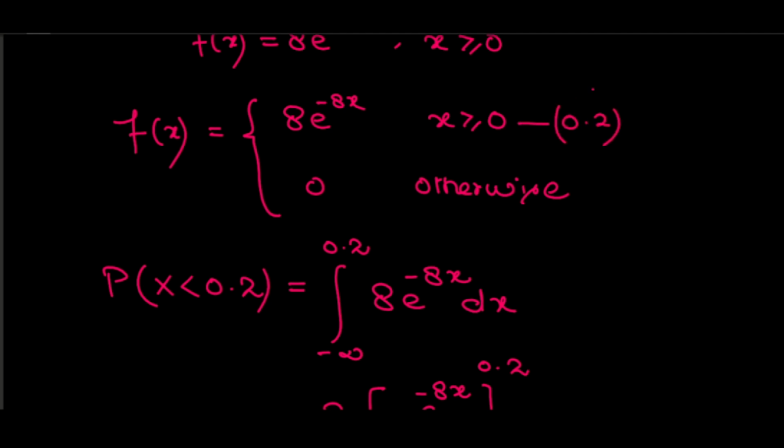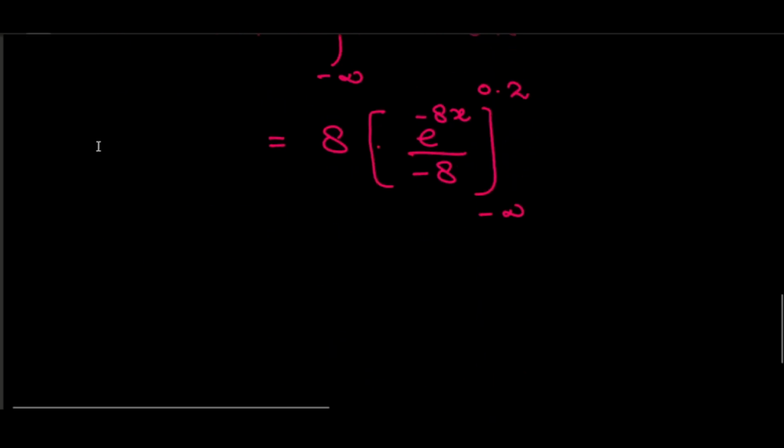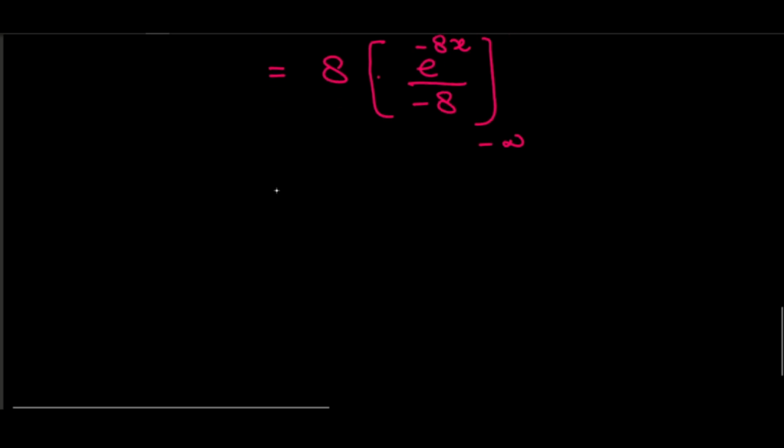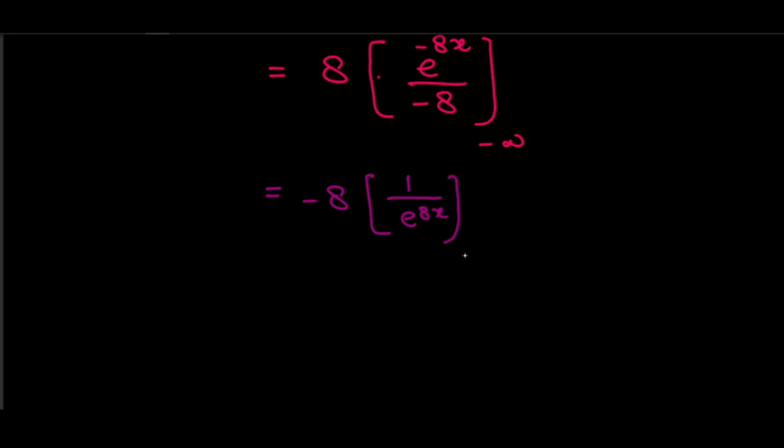So the upper limit is 0.2 and my lower limit is basically 0. So in this case we can replace minus infinity by 0. Now there is 8 and 8 will cancel out, so we get minus, and I can also write this as 1 over e to the power of 8x, with limits from 0 to 0.2. So I can put all these limits here.